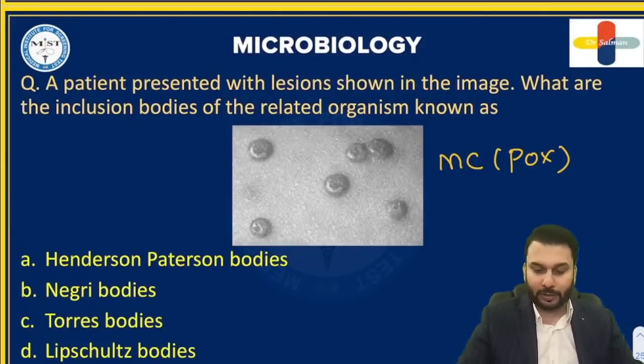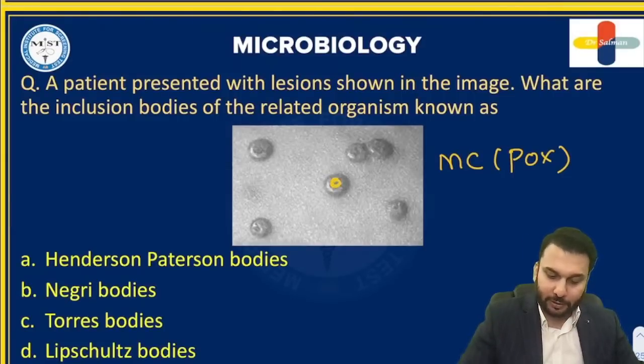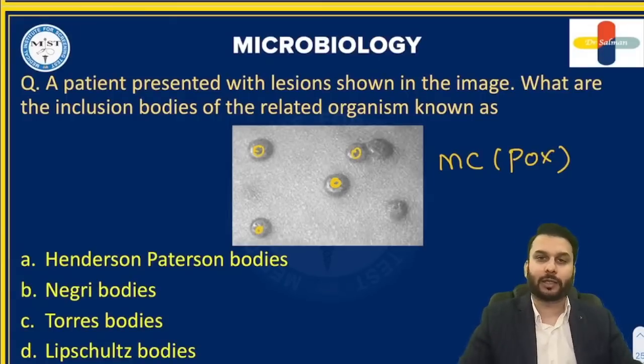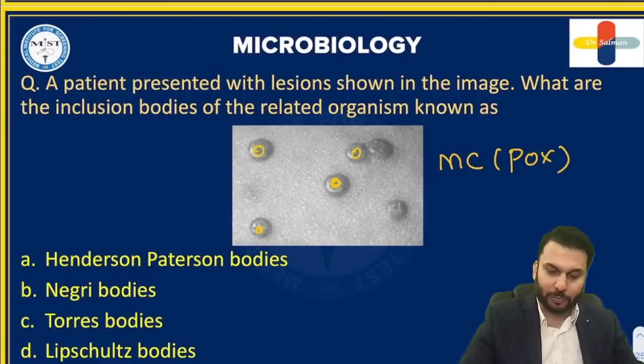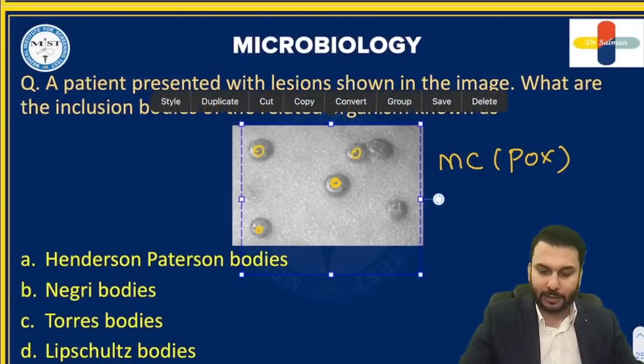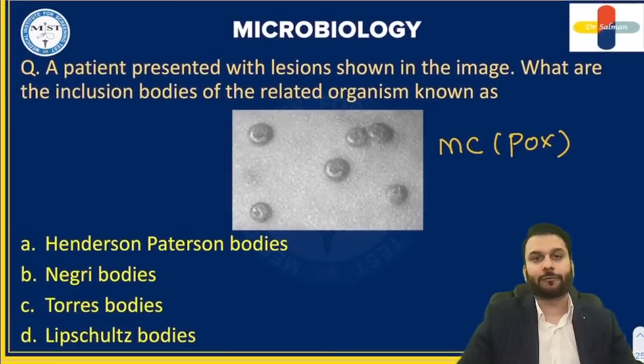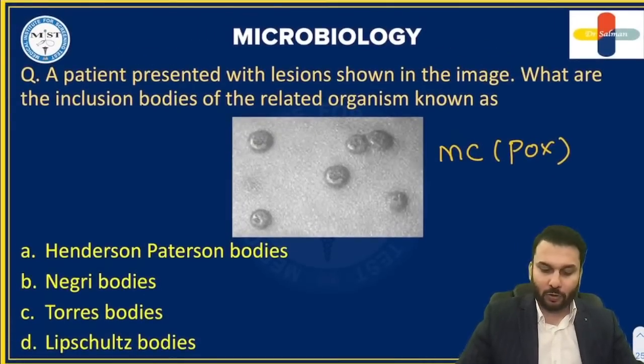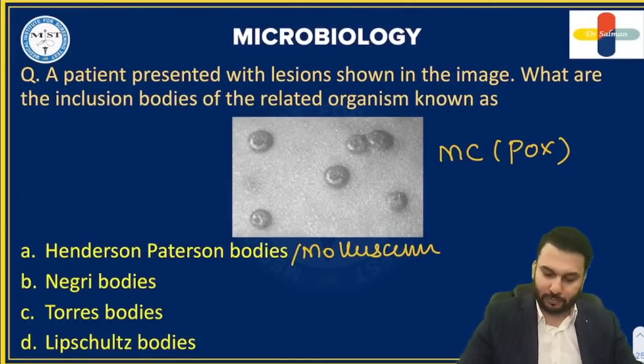And how do you recognize this? You see this central depression in this. This is described as crater-like lesions or umbilicated lesions. This is the word that you all should be remembering. Once you got this idea, what bodies are found to diagnose this? You all know they are called HP bodies, Henderson-Patterson bodies, also called molluscum bodies. That is the one which is the correct answer for this, right?